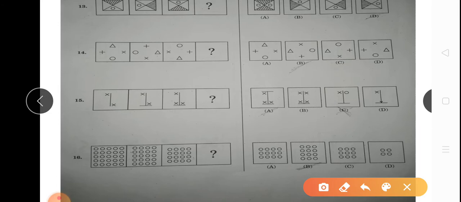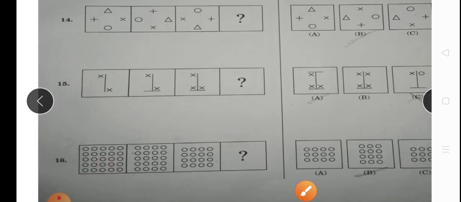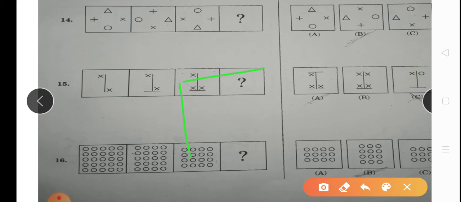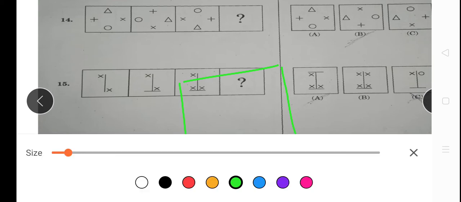Then 15th question. I will tell the answer directly now. Option number A. Then 16, I will tell with the whole explanation now. That our question is, 5 are on this side, 5 are on this side. Okay, so what have they done?